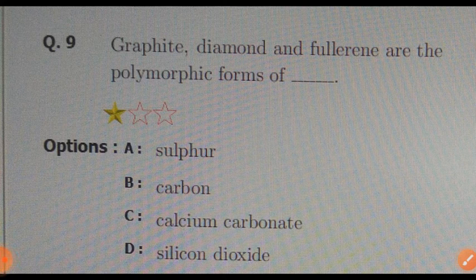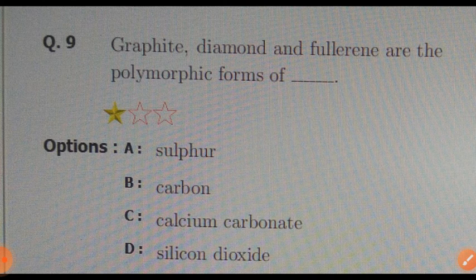Then graphite, diamond, and fullerene are the polymorphic forms of. There are four options: sulfur, B, carbon, C, calcium carbonate, and D, silicon dioxide.